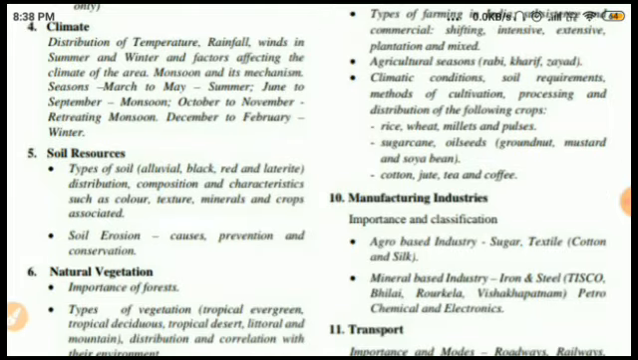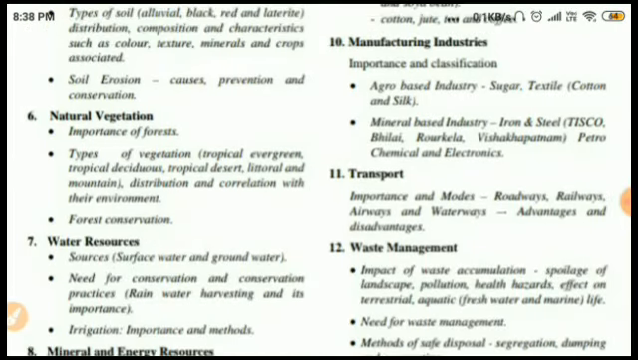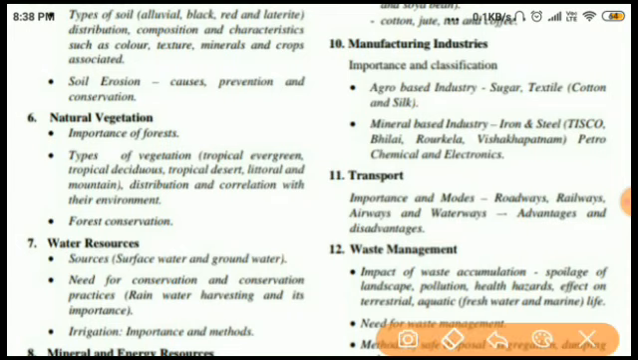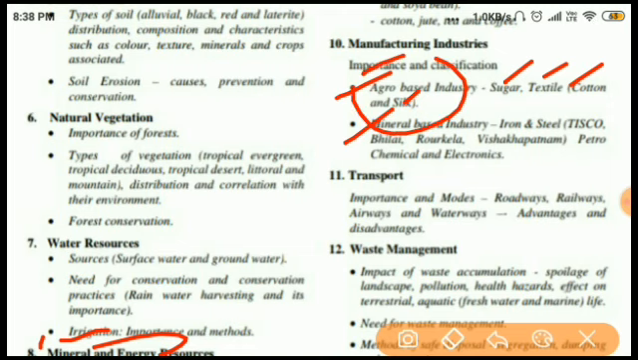tea and coffee. Then next, if we study agriculture properly, you can very easily understand manufacturing industry because it is completely based on agriculture. Now first, importance and classification, then agro-based industry like sugar, textile and cotton and silk. And mineral-based study, if you study this eighth one, this mineral, and next one agriculture properly, I hope you can easily understand chapter number 10. So these all three chapters are interlinked. Unit number 8, 9 and 10.